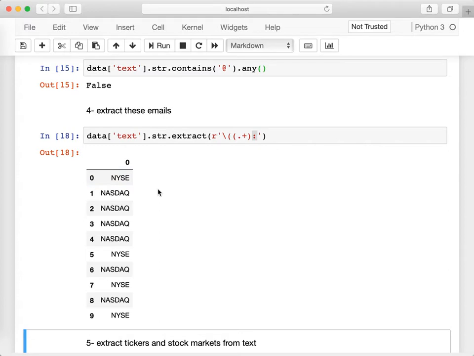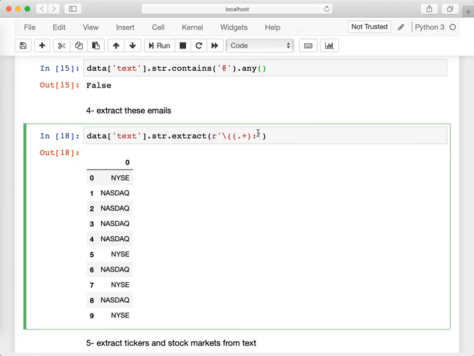How about the ticker? Well, the ticker is the opposite, so we can do extract from the colon to the matching parentheses. We obviously can do that in another operation, but extract can extract any set of groups that we provide in our regular expression. So I'm going to do it in one step here.